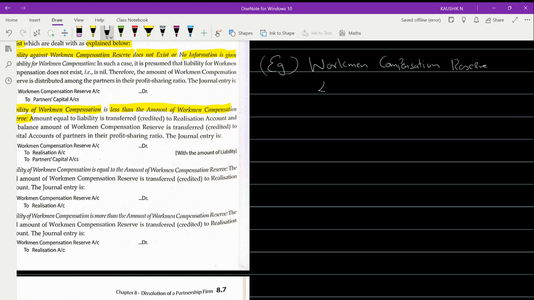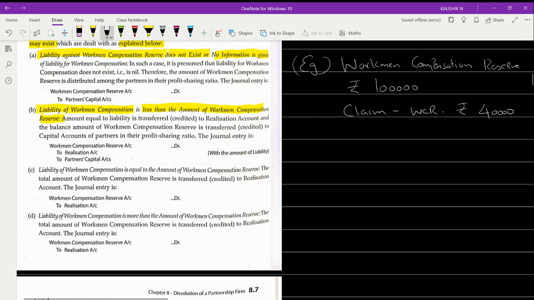In this, you have got an amount of rupees 1 lakh. You have got a claim. There is a claim against WCR to the extent of rupees 40,000. Now you tell me, is the claim less than the amount of reserve or more than the amount of reserve? Very good. So the claim is less